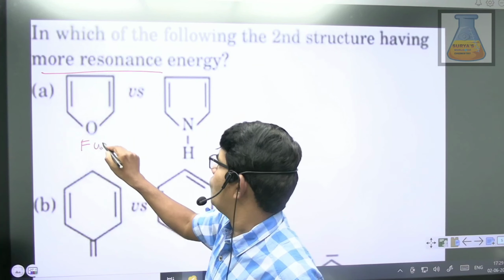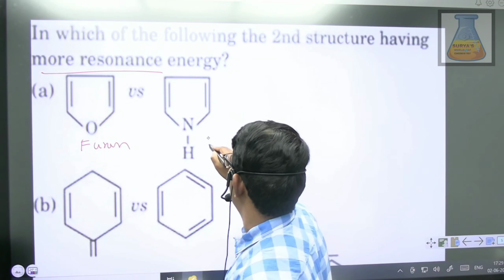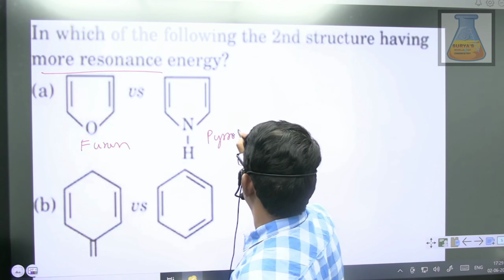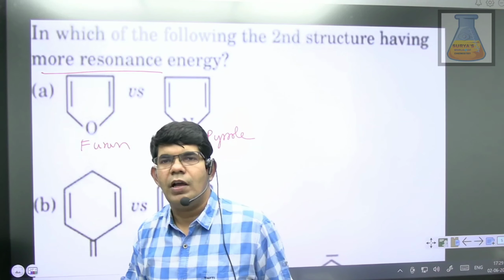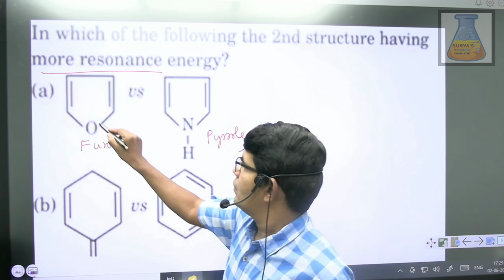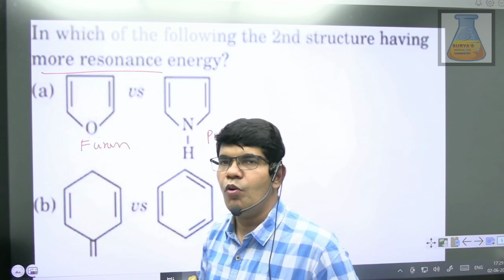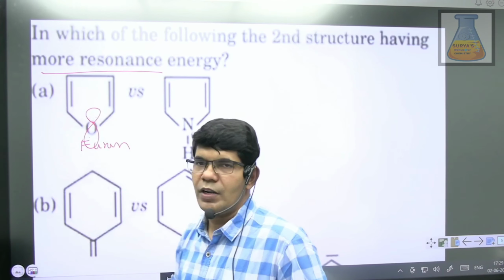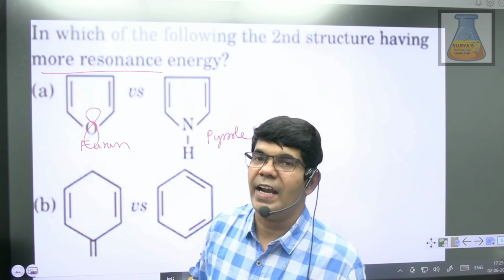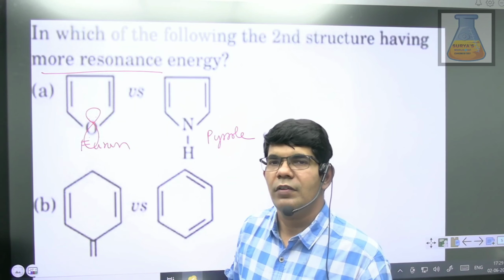furan versus pyrrole. Both are heterocyclic compounds. Both are aromatic in nature, where oxygen has two lone pairs; one lone pair can actively involve in resonance, the other lone pair will not, right?